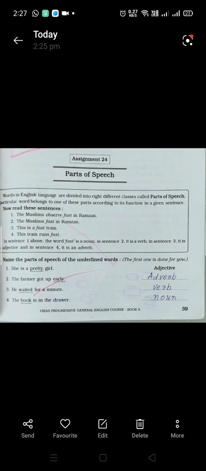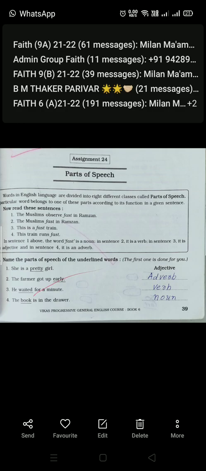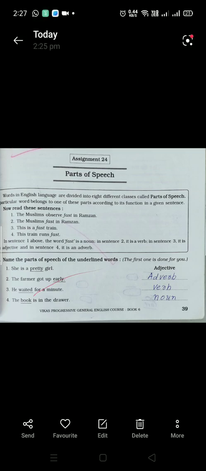So we have started with parts of speech, correct? In English grammar, that is assessment 24. Now children, what all comes in parts of speech is all the grammar part, like what is noun, what is adverb, what is verb, what is adjective, conjunction, interjection. This all together we call parts of speech.